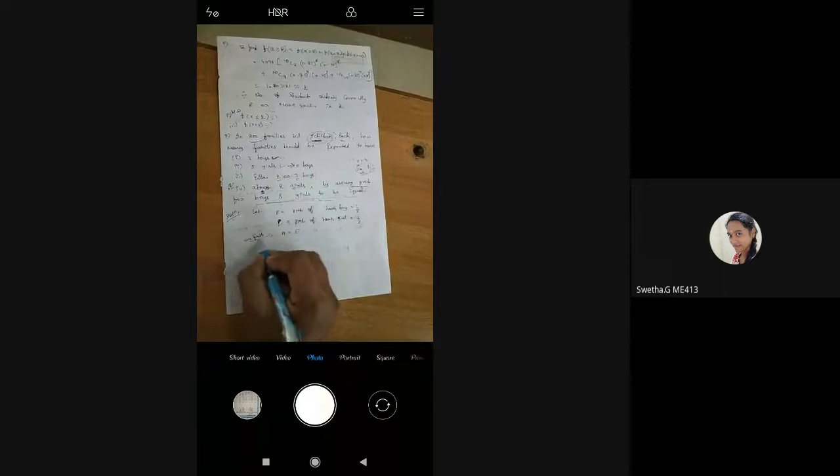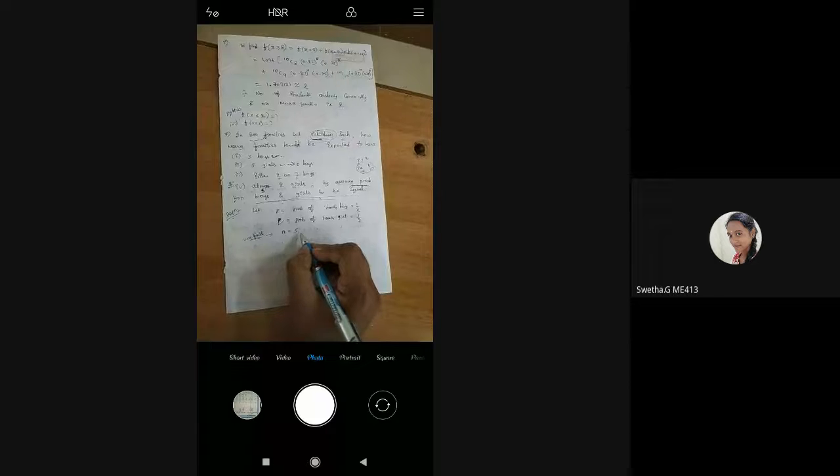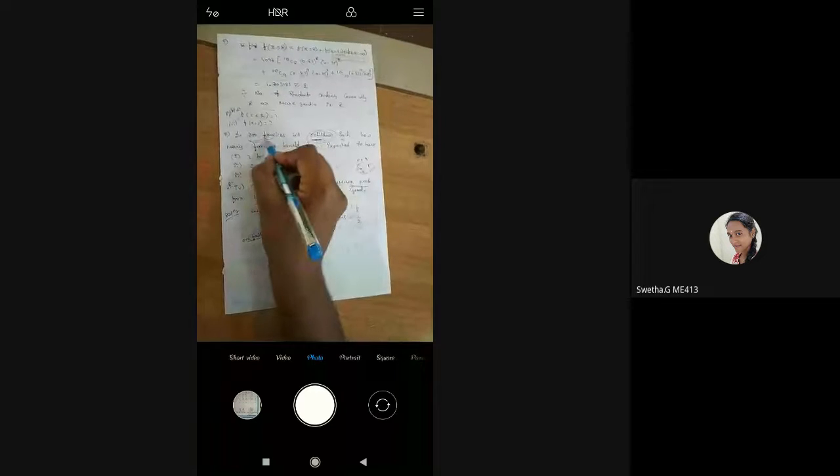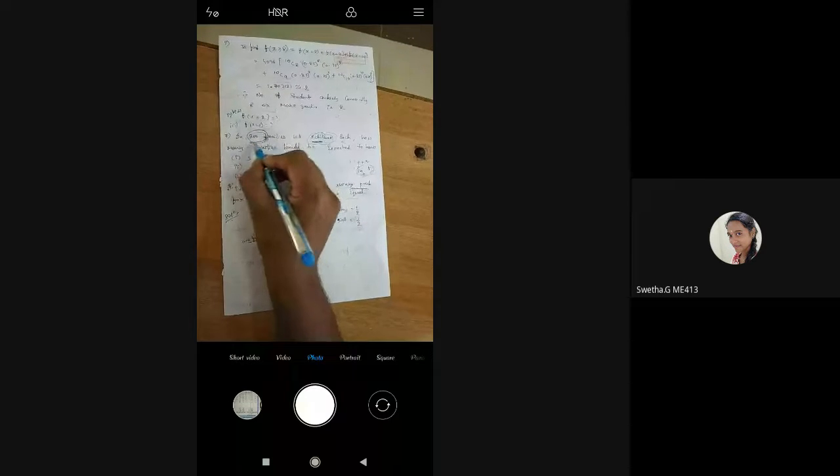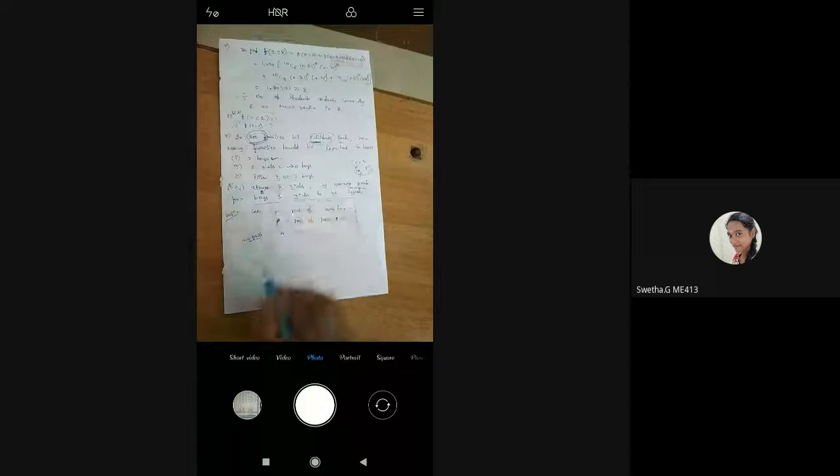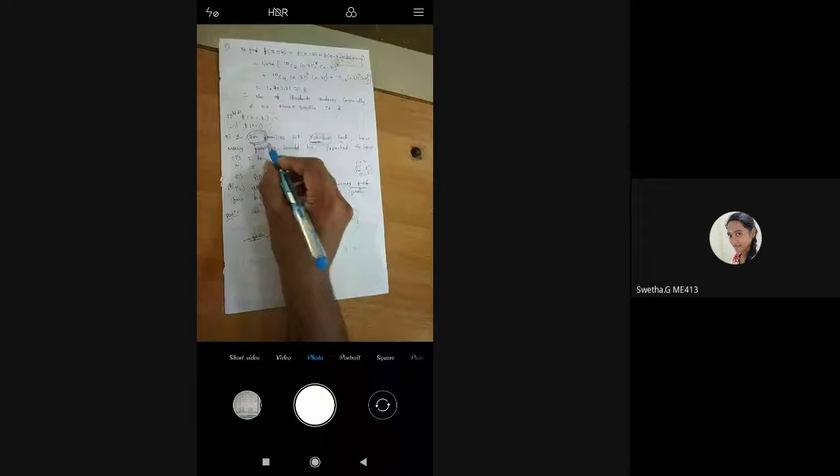This is for one family. In one family, the number of children is 5. So like that, how many children are there? 800 families are there. So like that, 800 families are there. So definitely this is also a frequency distribution itself.